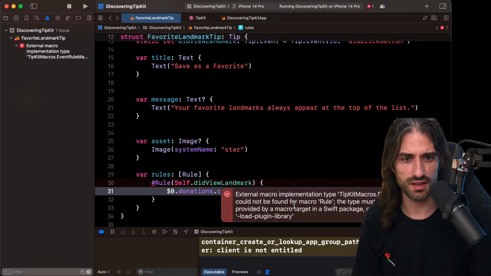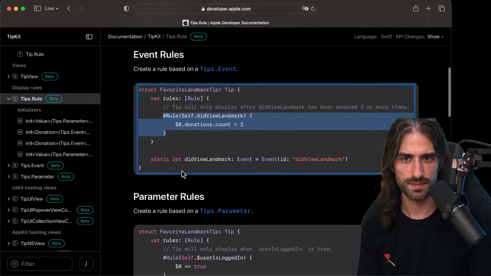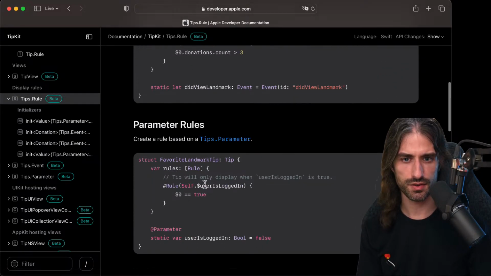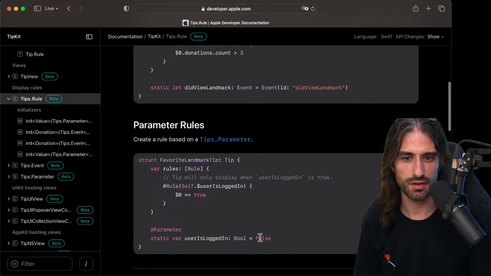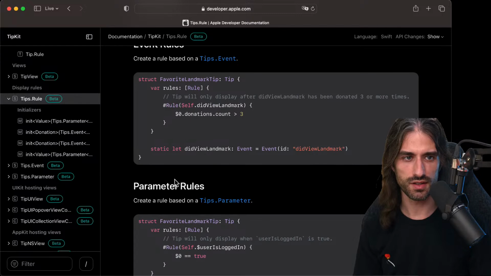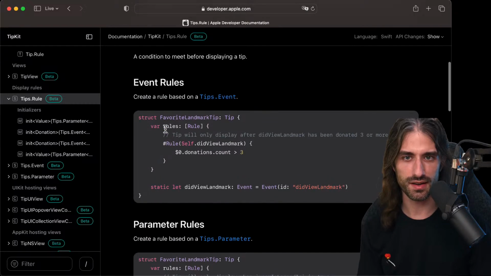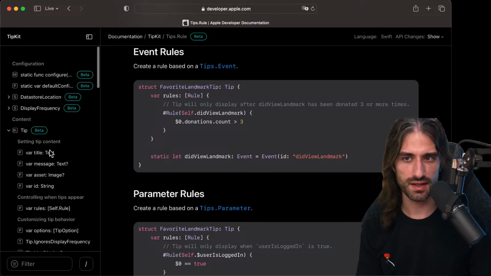But the thing is, we have this error. So I hope I will be able to figure this one out. And then this one is for a parameter. So you have some state inside your app, and you're creating a rule based on that state. Okay. Now all I need is to make my rule build right here. It's kind of frustrating that it doesn't build.